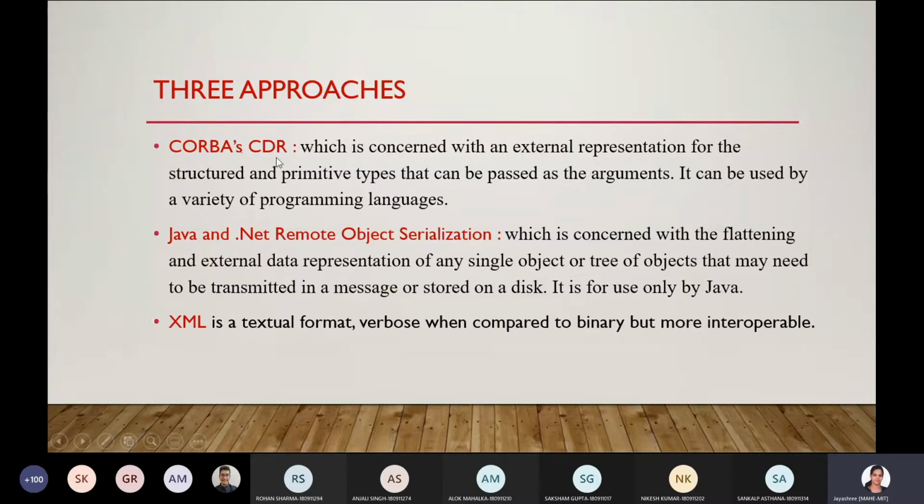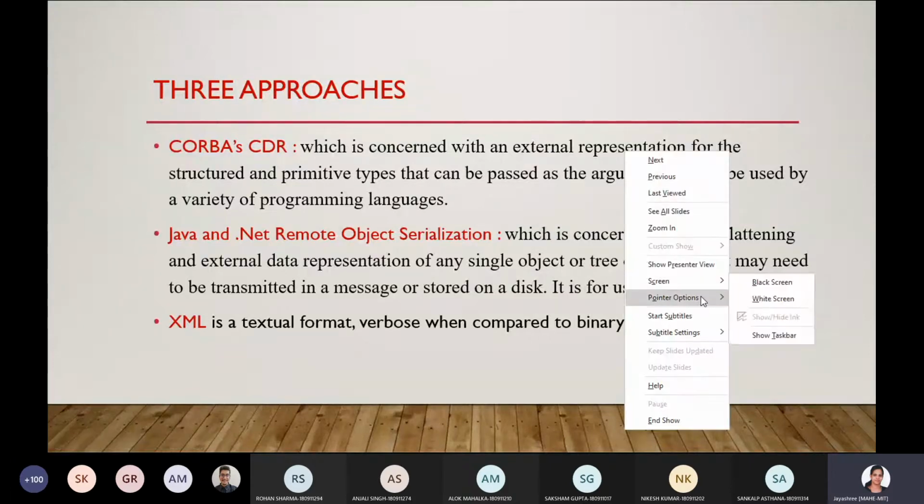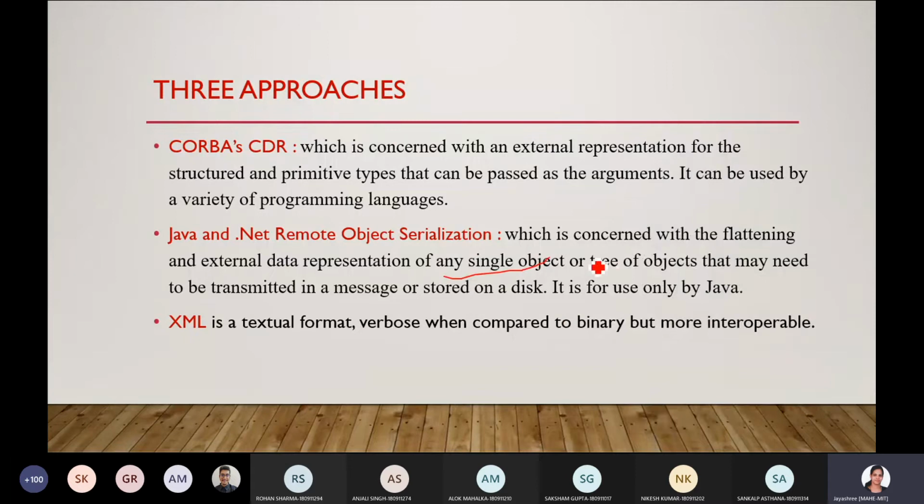CORBA's CDR is used by many of the programming languages. They use this for the external representation of the data types. The next one is Java and .NET remote object serialization. This particular thing is platform specific. It is used only by Java, to make sure that whatever has been written in Java can be understood by other systems in the network. It is concerned with the flattening and external data representation of any single object or tree of objects that may need to be transmitted in a message or stored on a disk. It is used only by Java.